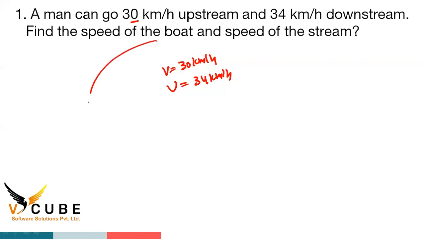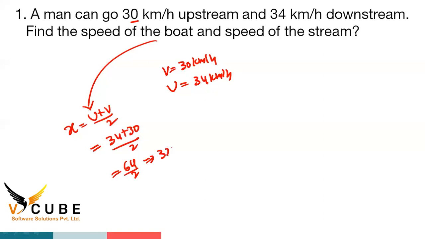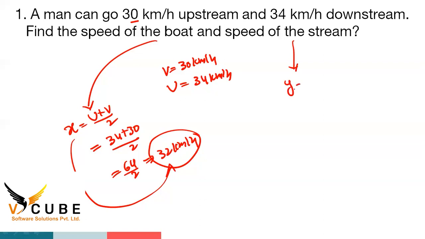The speed of the boat. What is the formula, guys? Speed of the boat, X is equal to downstream plus upstream by 2. So 34 plus 30 by 2 is equal to 64 by 2, which is equal to 32 kilometers per hour. The boat speed is how much, guys? 32 kilometers per hour.